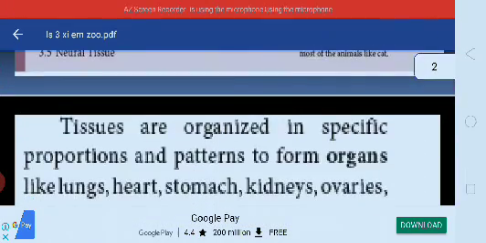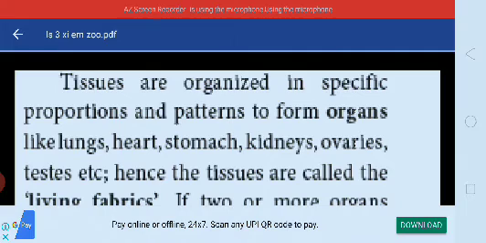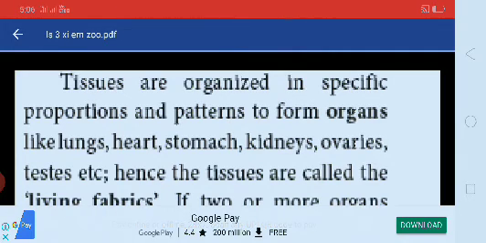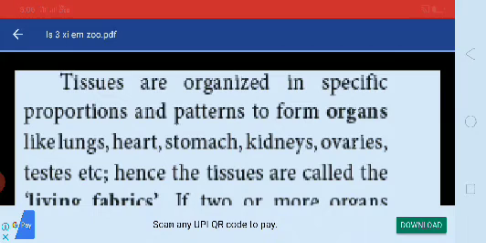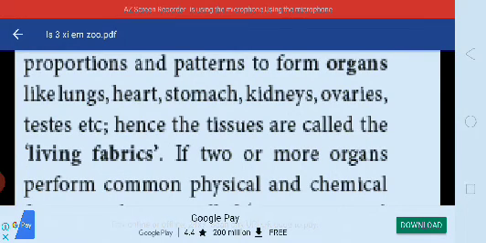Okay, what do you mean by tissue? A mass of cells arranged in a complex structure is known as a tissue. Here, the tissues are organized in specific proportions and patterns to form organs like lungs, heart, stomach, kidney, ovaries, testes, etc. Hence, the tissues are called the living fabrics.